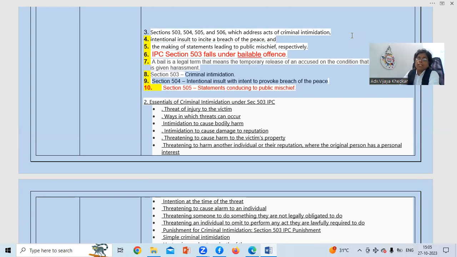503 of IPC. ये जो भी essential दिए गए हैं, अगर ये प्रूव किए जाते हैं तो it is an offense in section 503. It is a list of offenses there mentioned.